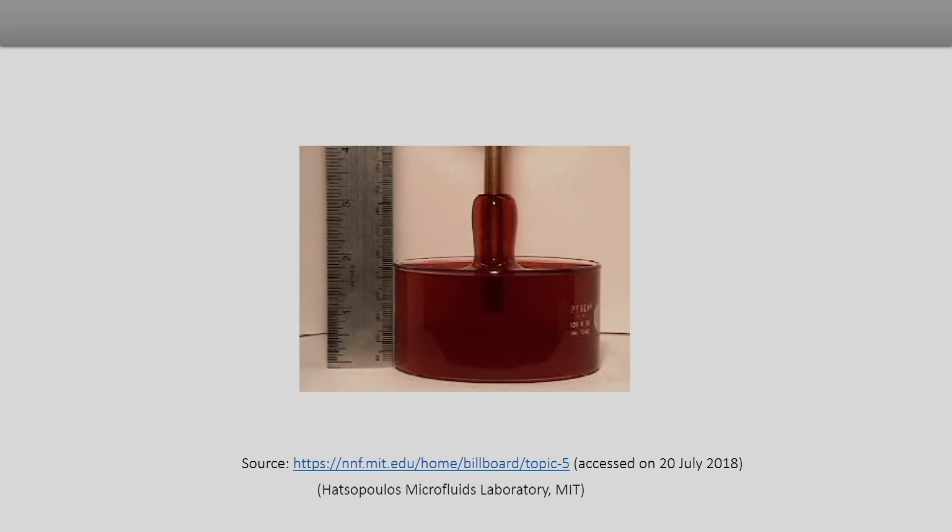But for polymeric liquids, because of the viscoelastic nature, there are some normal stresses present which lead to a rise in the polymeric liquid on the rotating rod. This effect is known as the rotating rod or Weissenberg effect, and this particular video, as mentioned, is taken from the website of Professor Hastropoulos at MIT. It very nicely illustrates a very interesting kind of flow behavior of viscoelastic polymeric liquids, where the liquid tends to climb on top of a rotating rod.